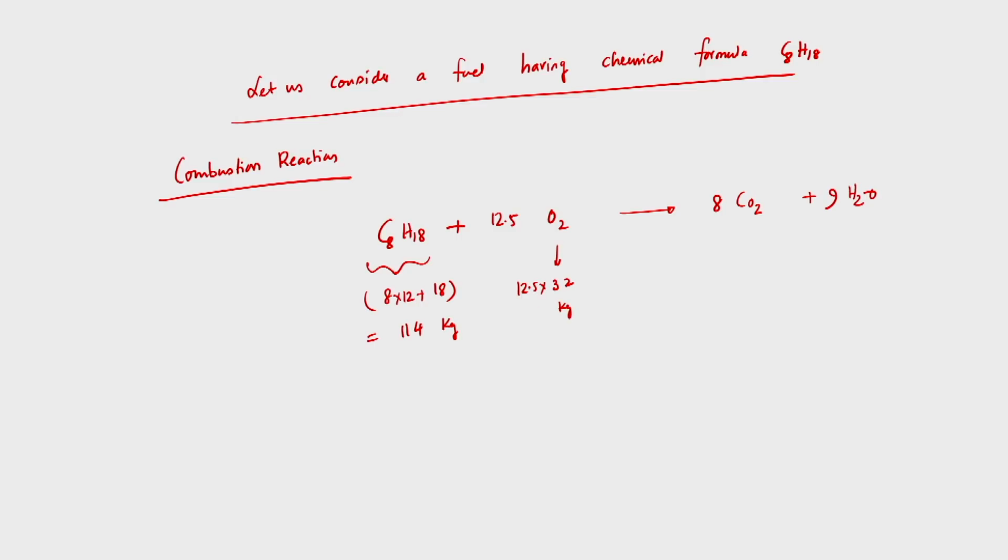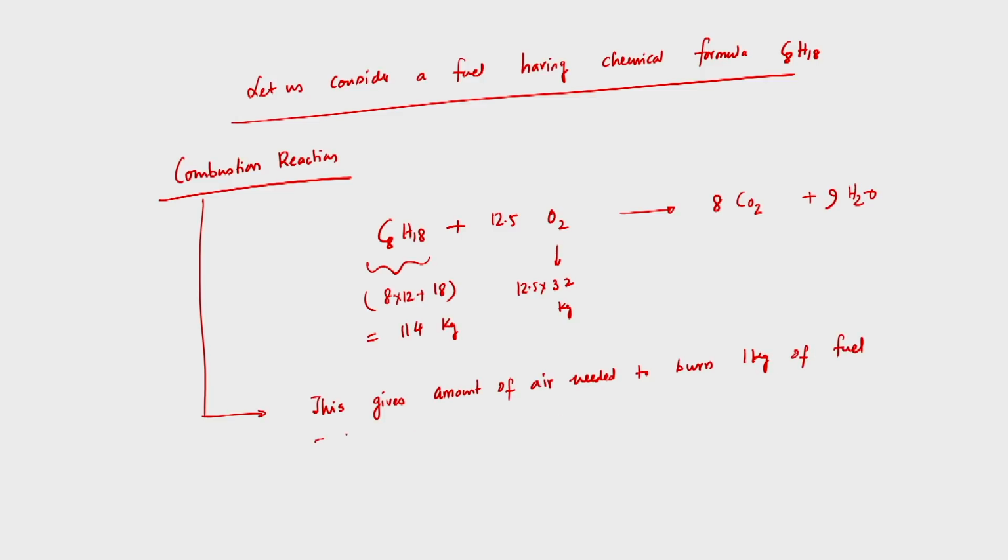So from this balanced combustion reaction, we can find the amount of air needed to burn 1 kg of fuel.